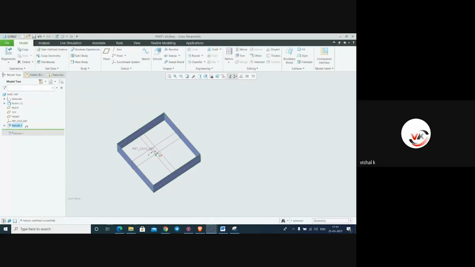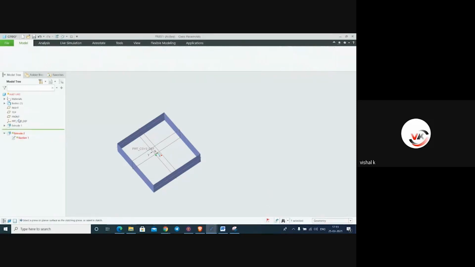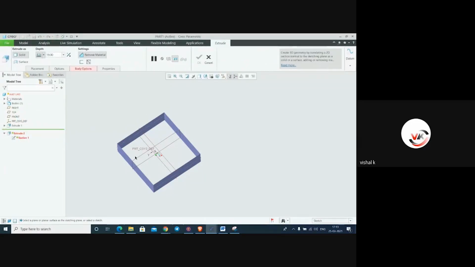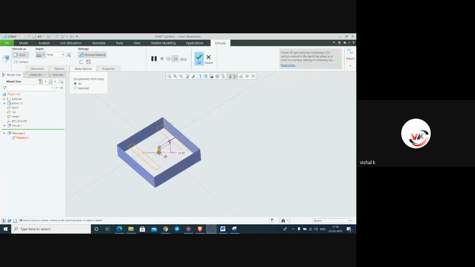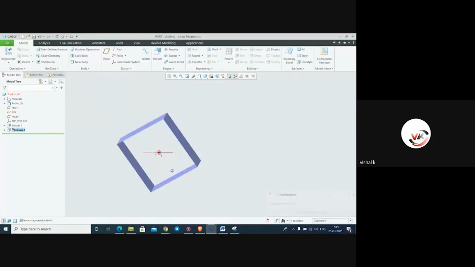Now we have created another feature based on this box. Now it will be a failure. See, it is showing in red color. This feature is gone because we have removed this face. Select body option. Here you can select body, but there is no body at all. See this all, then say okay, but it will create a problem.